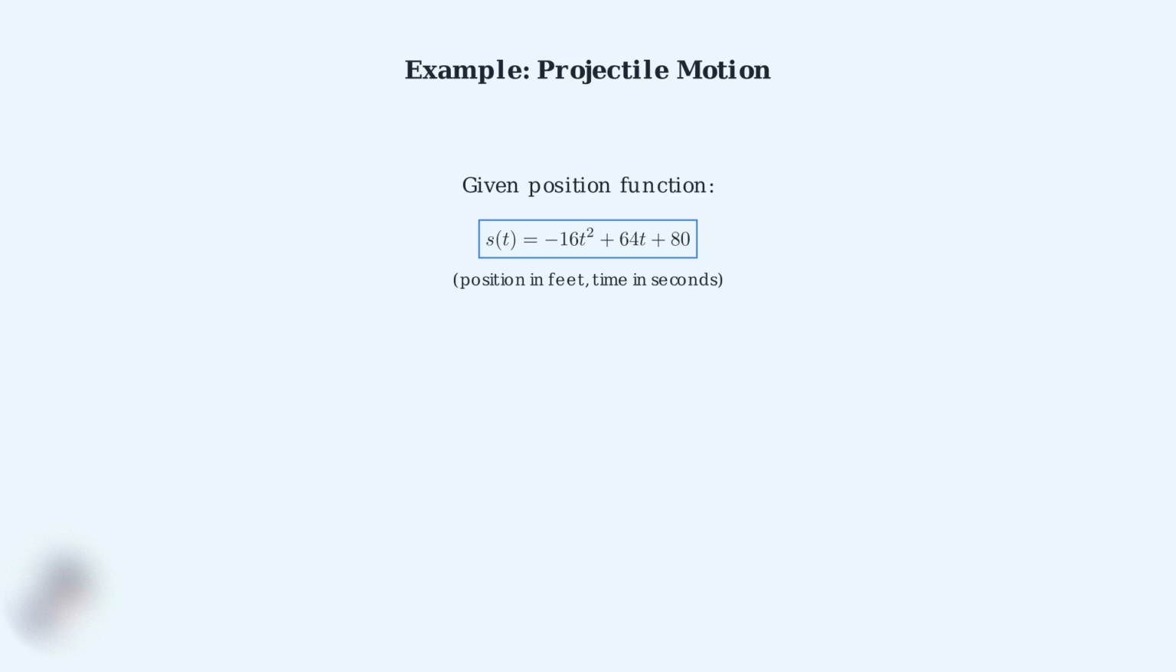Here's a concrete example. Imagine we have a projectile, maybe a ball thrown upward, with its position described by this function. The position s of t equals negative 16t squared plus 64t plus 80, where position is measured in feet and time in seconds.